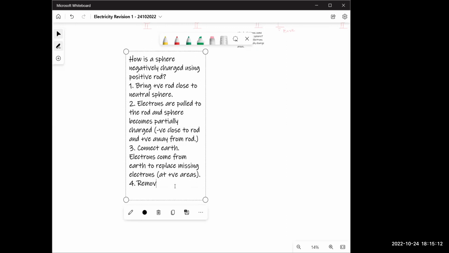Lastly, remove earthing first, and then the rod. That's it.